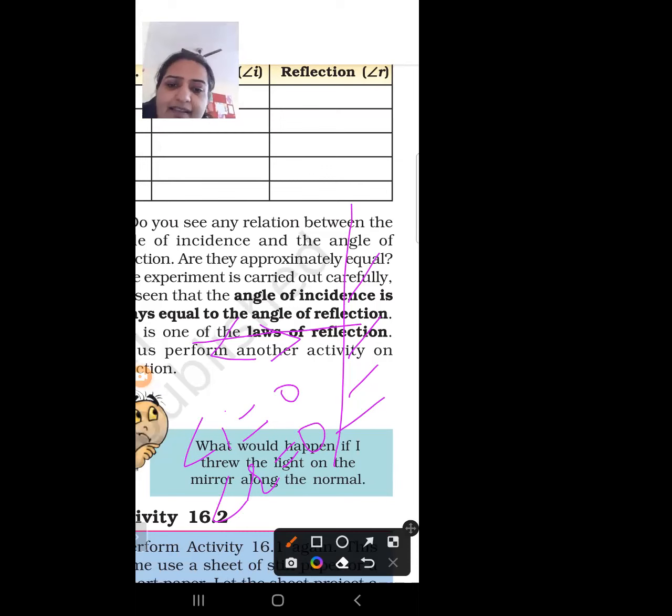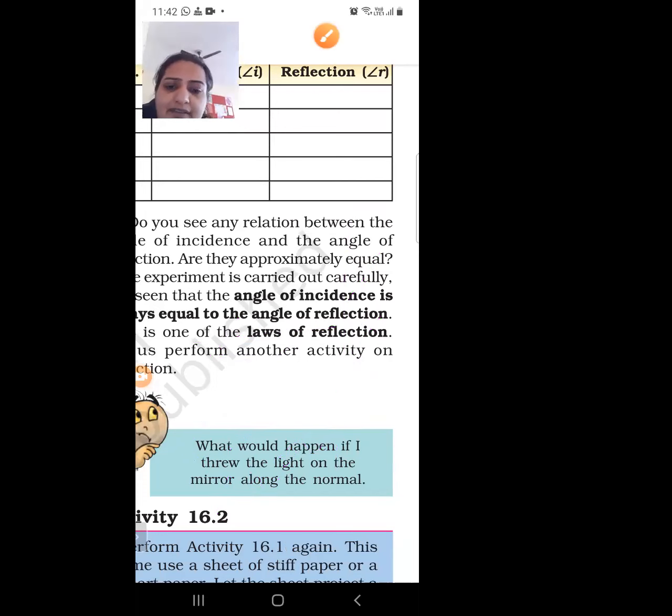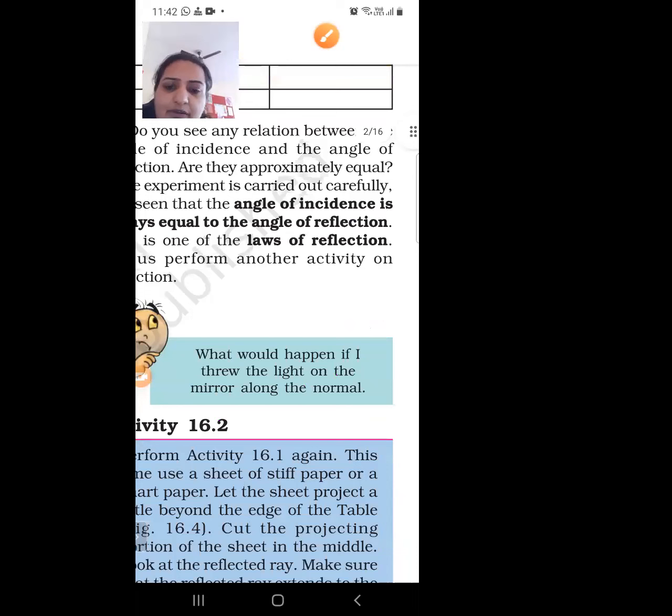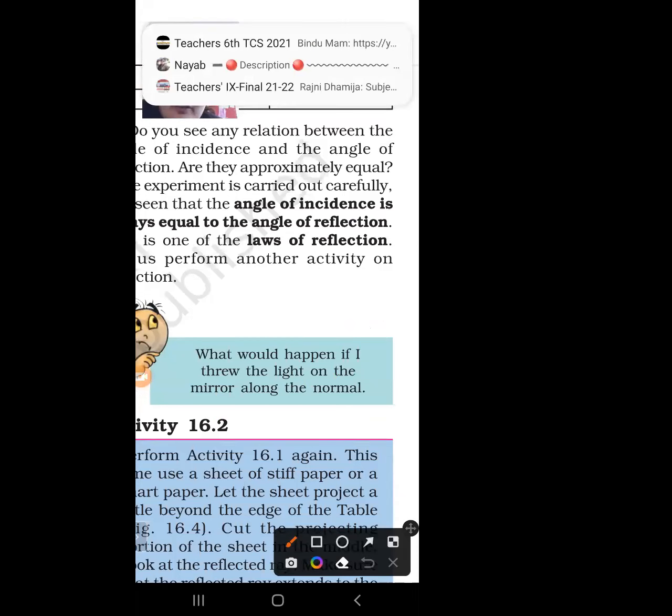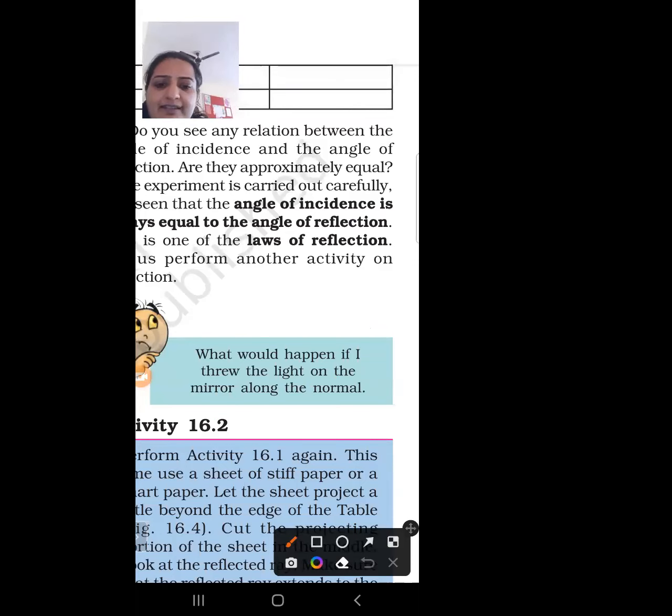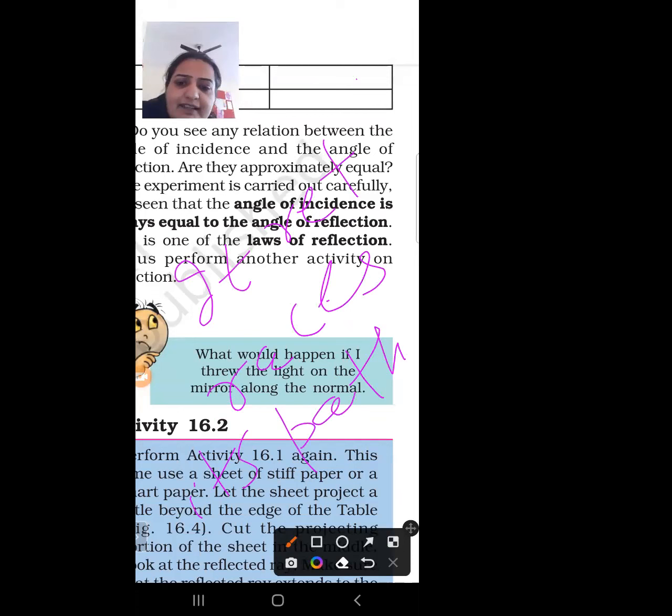So what is the angle of incidence in this case? 0, and R is also 0. So what would happen if I threw the light on the mirror along the normal? The answer is, it retraces its path.